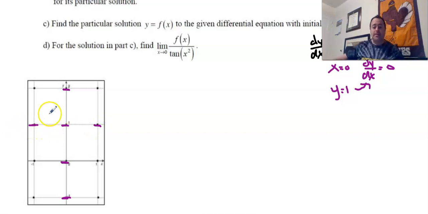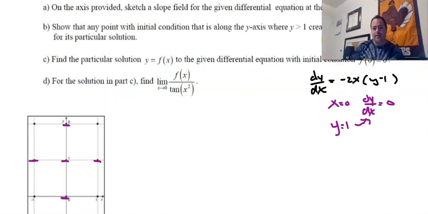Usually on the AB exam, if this is the case, you get a point for all of the horizontal slopes or all the vertical slopes. So this is 1 point for this. And then the other point is to make sure that all the other 6 points are actually correct. And how do we find those 6 points? How do we look at those 6 points? Well, you just got to plug in. We got to plug in.